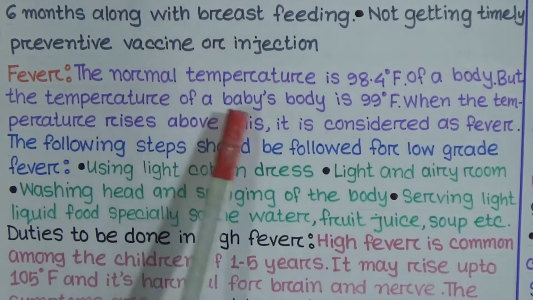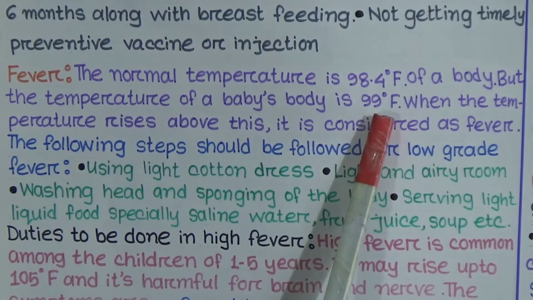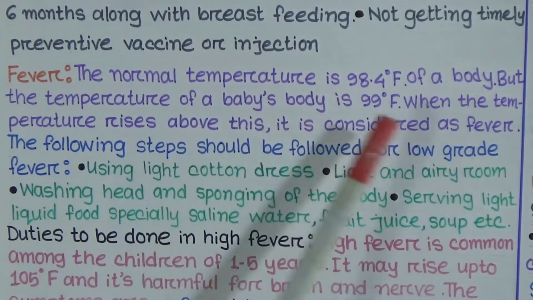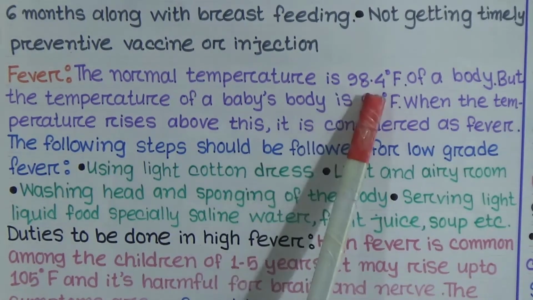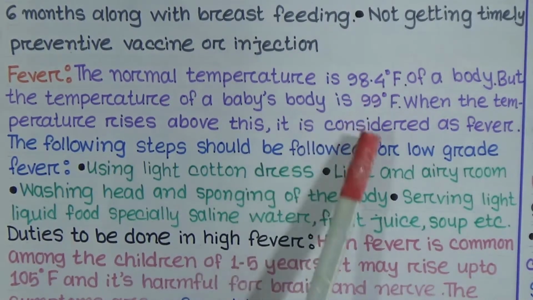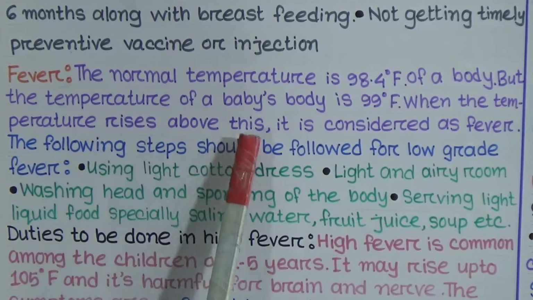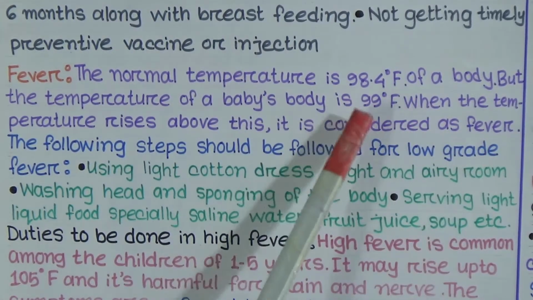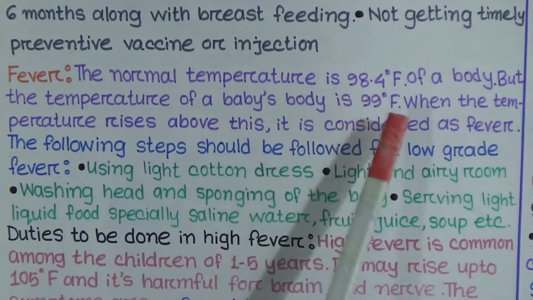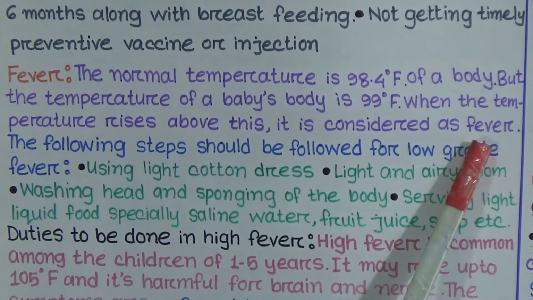The temperature of a baby's body is 99 degrees Fahrenheit. When the temperature rises above this, it is considered fever. So for our children, if the temperature is more than 99 degrees Fahrenheit, it is called fever.